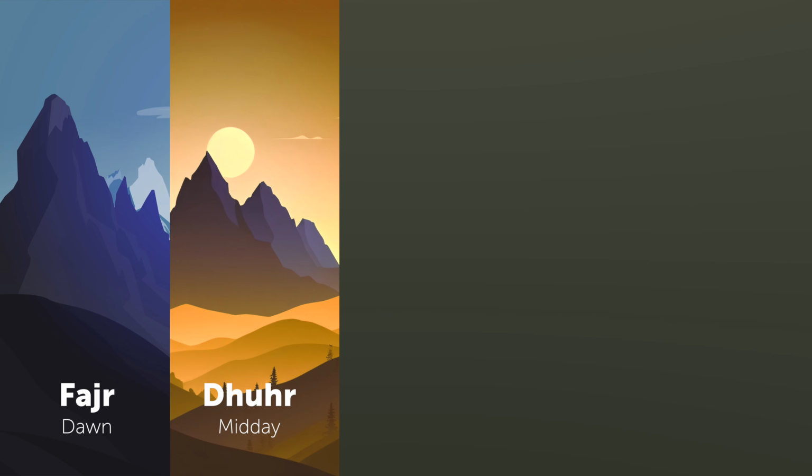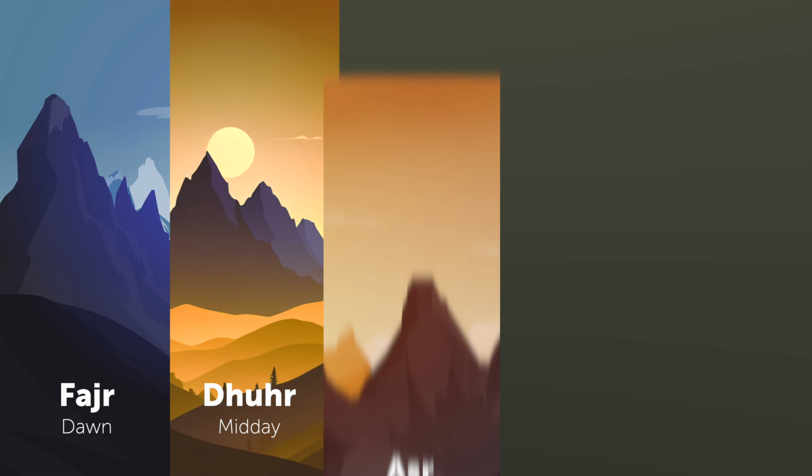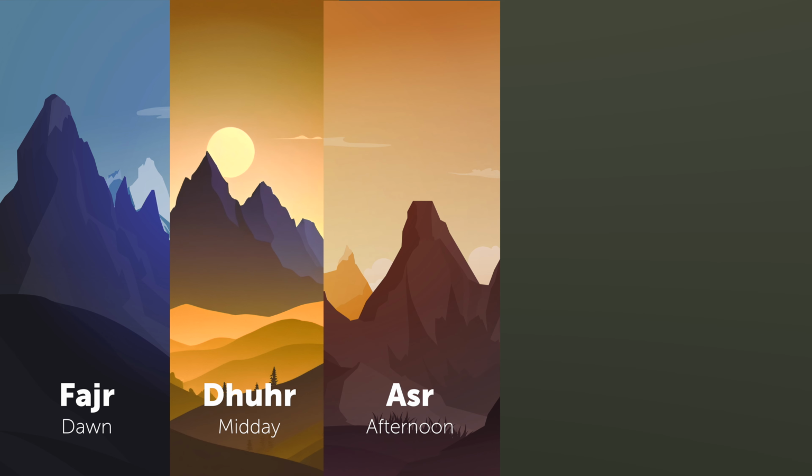The first thing to understand is that each and every single prayer is indicated by the position of the sun. So for example, Fajr, the first prayer, the dawn prayer, is performed after dawn and before sunrise. Dhuhr, which is the second prayer, the noon prayer, is performed when the sun begins to decline from its peak, which is also known as the zenith. Third, Salatul Asr, is the afternoon prayer and is performed midway between noon and sunset.